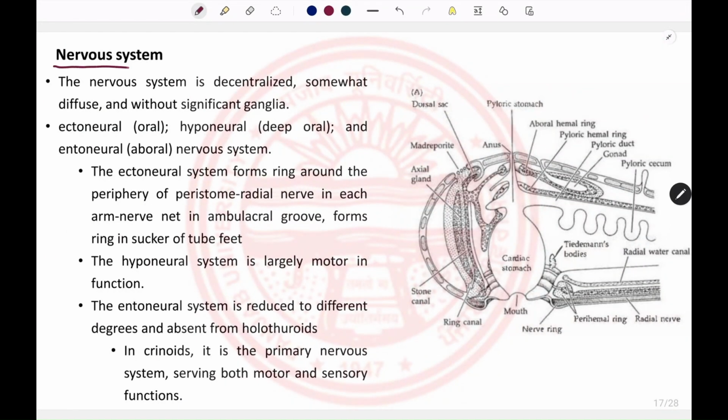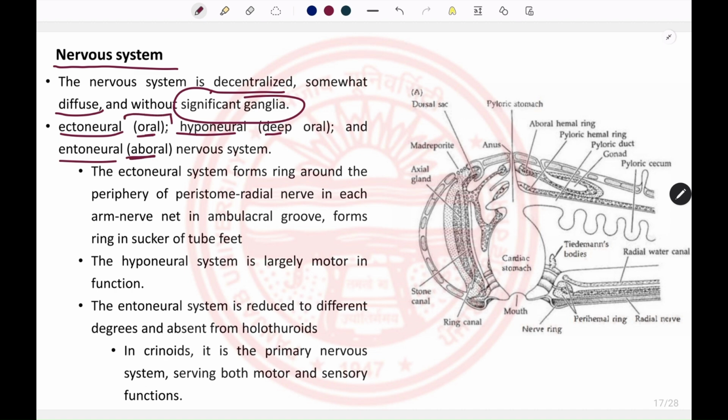The echinoderms are primitive in their nervous system too, and they have a decentralized and diffuse nervous system without any significant ganglia. It is composed of 3 neural rings: ectoneural, hyponeural and entoneural. The ectoneural and hyponeural are oral rings, and the entoneural is the aboral ring.